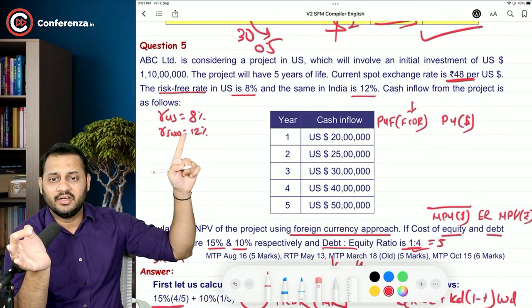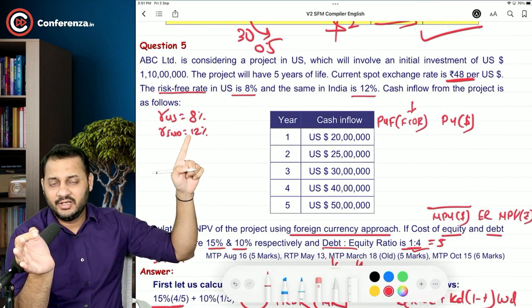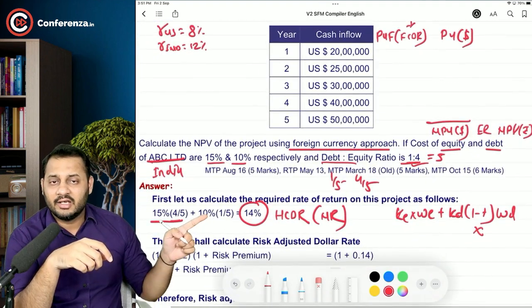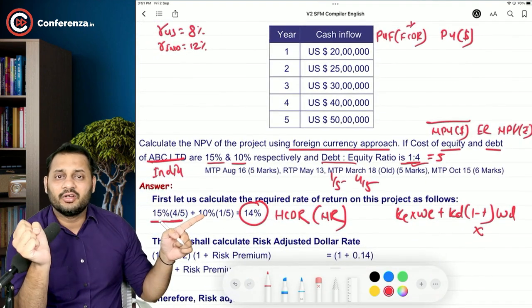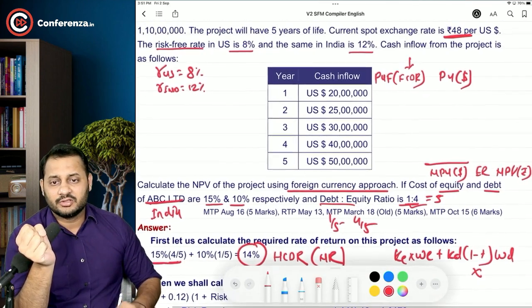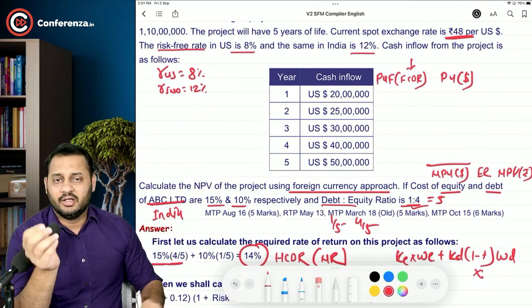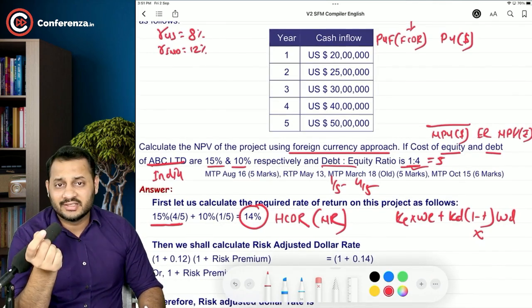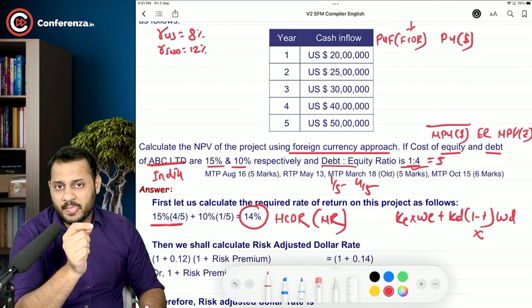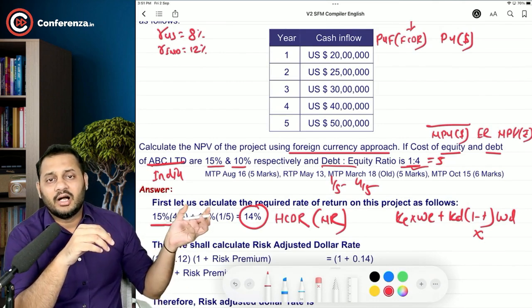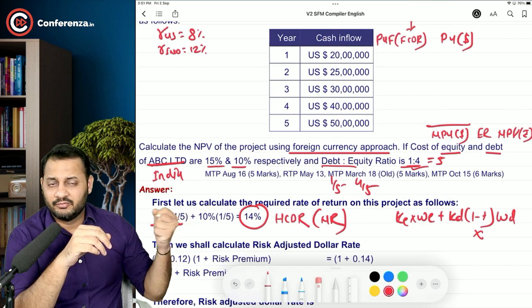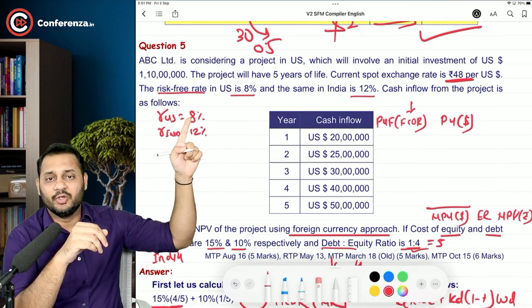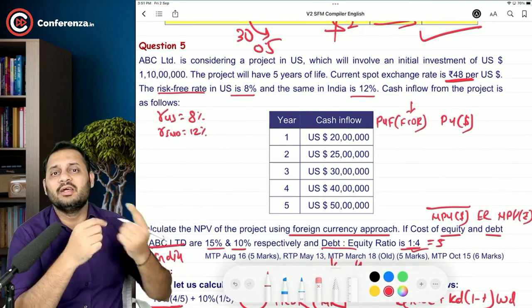We have the risk-free rate of India. We can calculate the risk premium. We can take out the risk out of 14% because 12% is risk free. Rest of the percentage will be risky. That includes risk. That is called as risk premium. And after calculating the risk premium from this, we can apply the same with the risk free rate of return of US to calculate the nominal rate of return.